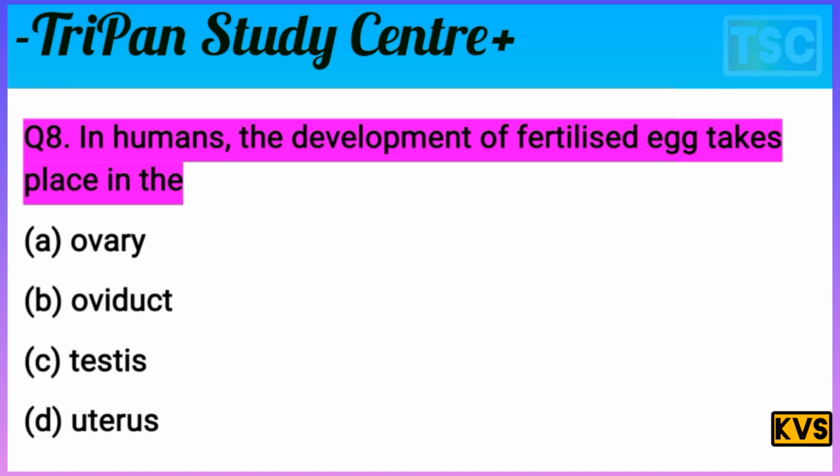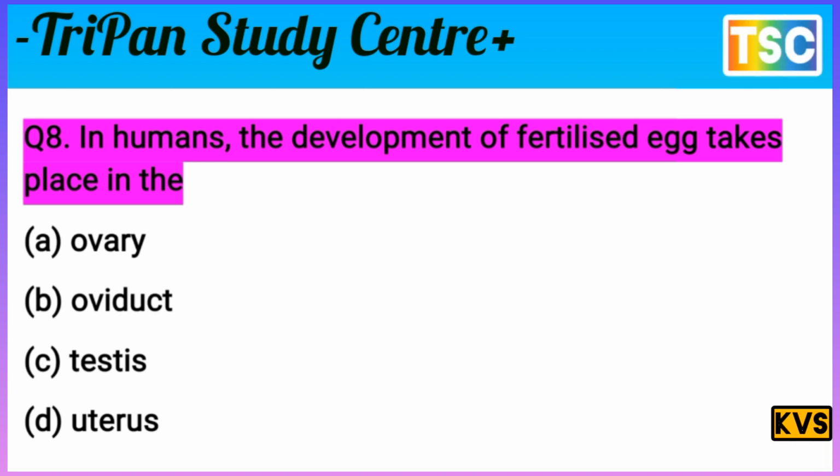The question is clear. In humans, the development of the fertilized egg takes place in, A option is ovary. You know that the ovary is not where it takes place. It means option A is false. B, oviduct, is also false here. C, testis, I already said that testis is nothing here.